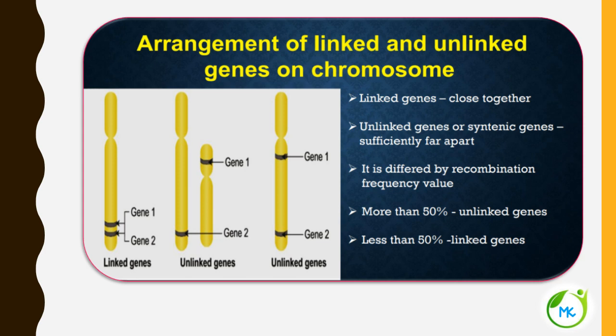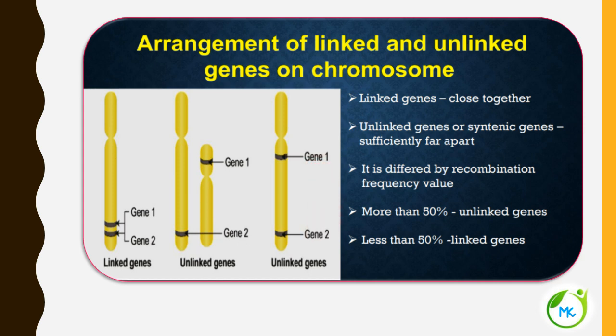But consider two genes that are sufficiently far apart on the same chromosome. In this case, on the same chromosome the genes are far apart: here you can find gene 1, and far apart you can find gene 2.